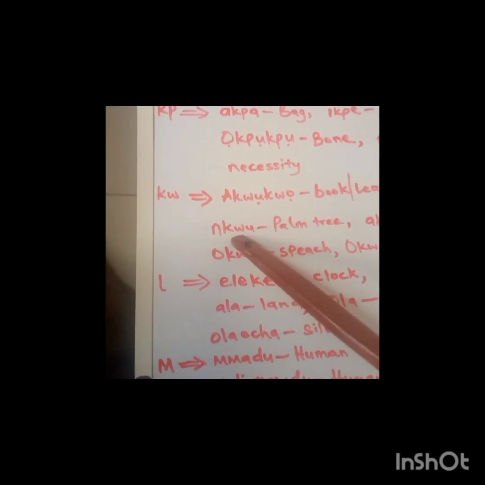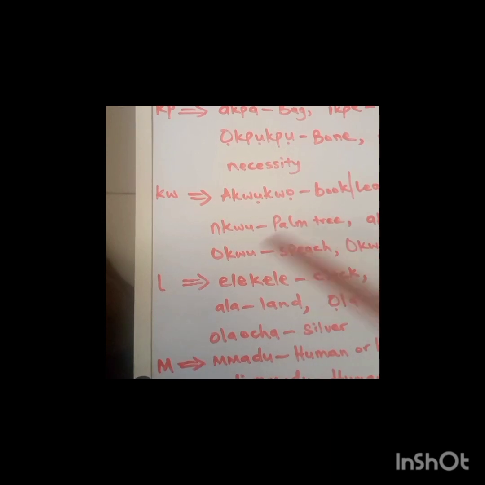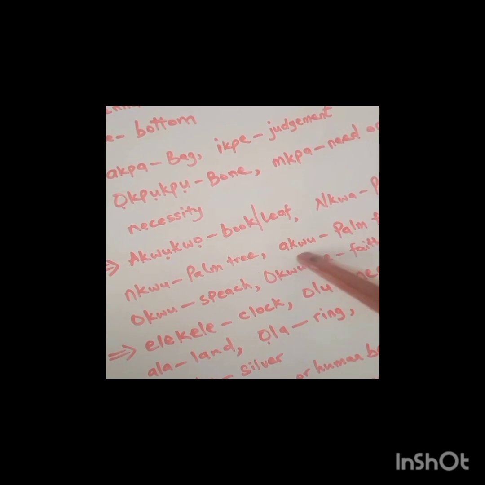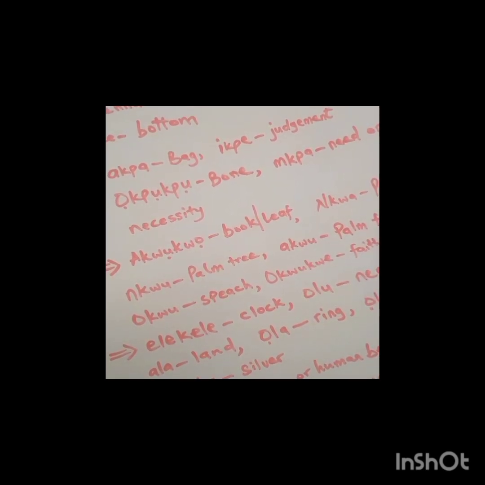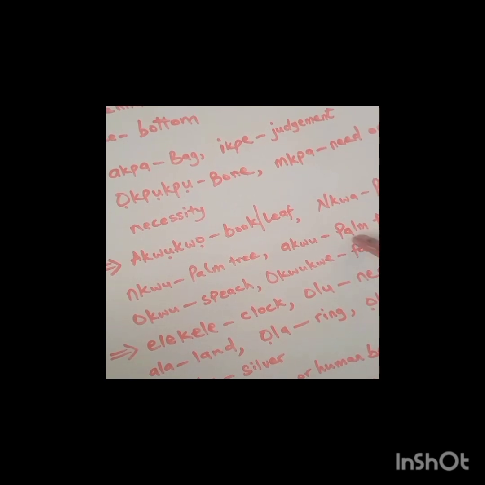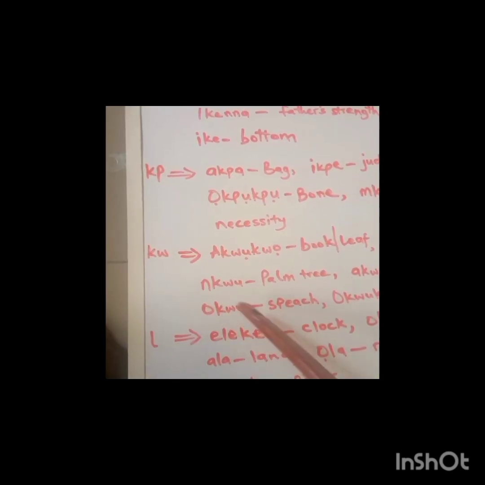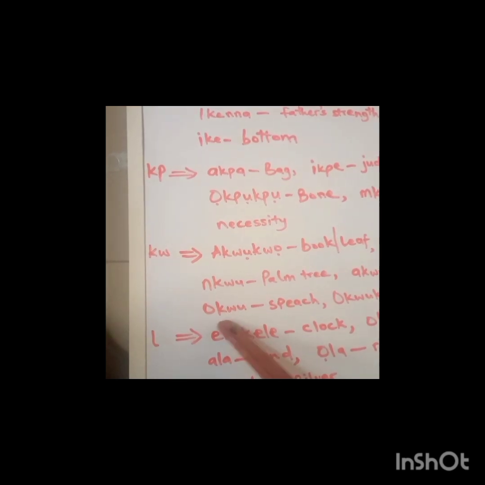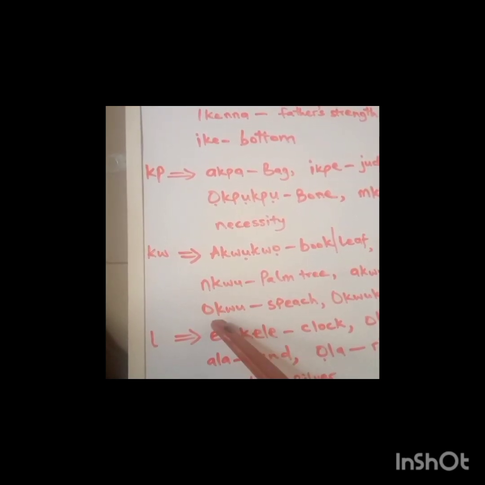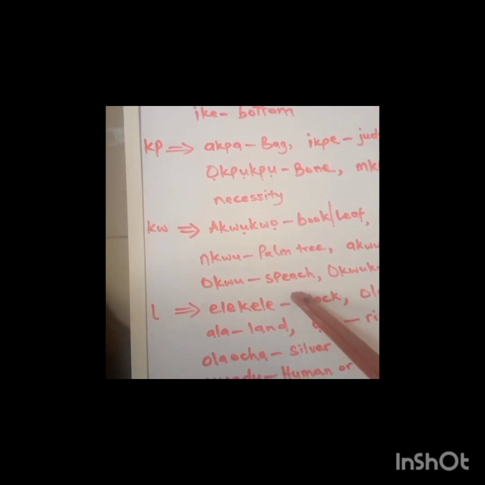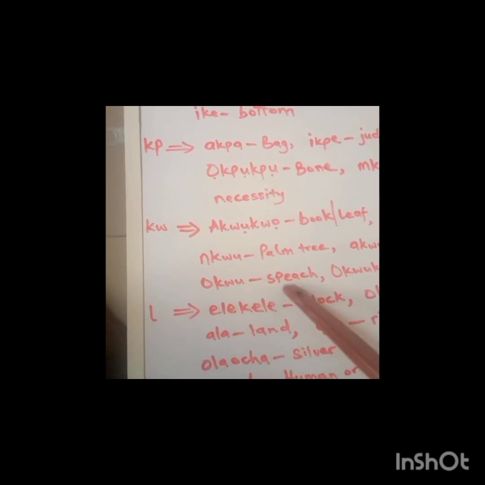Nkwụ, you can see KW at the middle of it. Nkwụ, which is palm tree. Then akwụ, that is palm fruit. Okwu, you can still see the alphabet KW at the middle of this word. Okwu, speech.